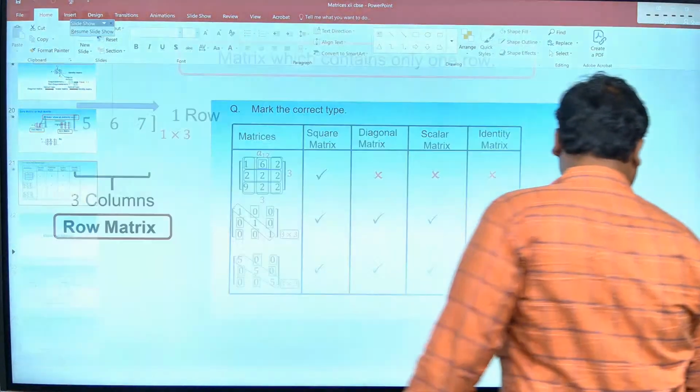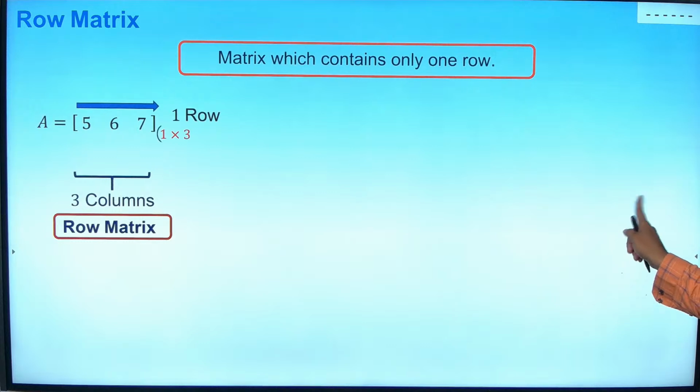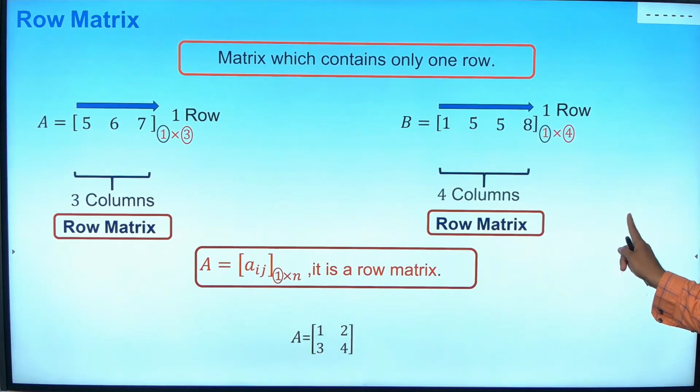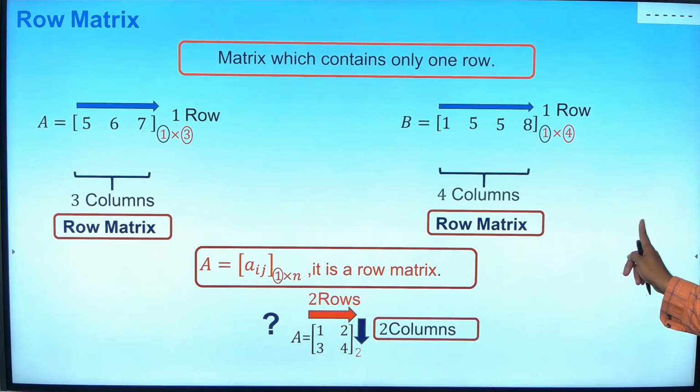Sir, 2 by 2 is a square matrix, sir. Which one is the diagonal matrix? A11, A22 should be non-zero.